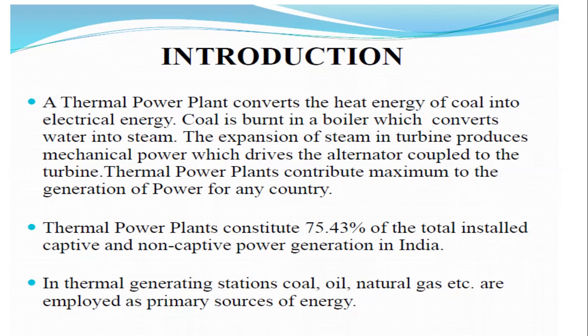By using that steam energy the turbines are rotated and it is converted into mechanical energy. Then by using the mechanical energy we deliver electrical energy by using the alternators.